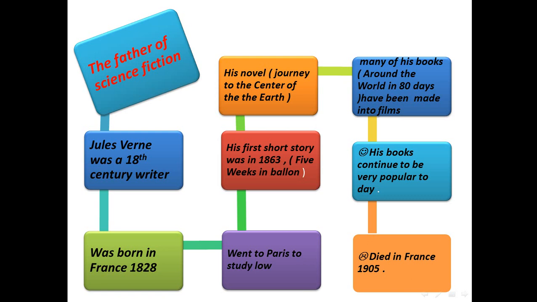His first short story was in 1863, and the title of his story was Five Weeks in a Balloon. His novel, Journey to the Center of the Earth. Many of his books, such as Around the World in 80 Days, have been made into films. These are the main points. His books continue to be very popular today.